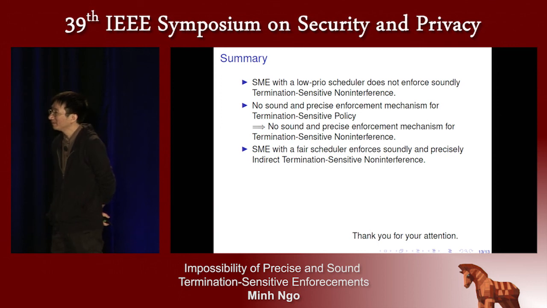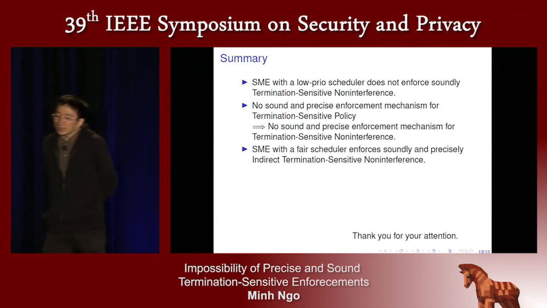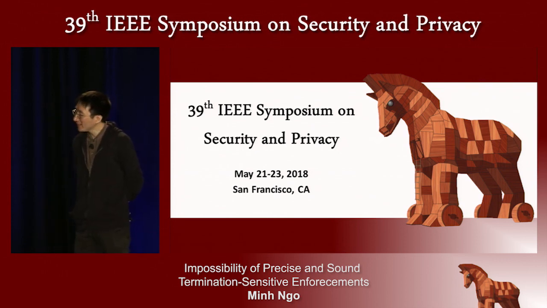What about progress-sensitive non-interference? There are a bunch of papers looking at progress-sensitive non-interference. Are they all wrong? So you're talking about progress-sensitive non-interference. I think the basic idea behind progress-sensitive non-interference is actually similar to the idea behind our policy called indirect termination-sensitive non-interference. There's just a minor technical difference: their definition may be defined on finite traces, while we define ours on infinite traces. Fair enough. Thanks.